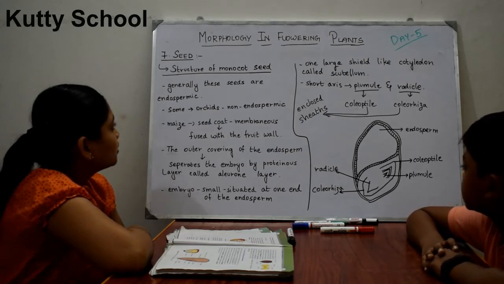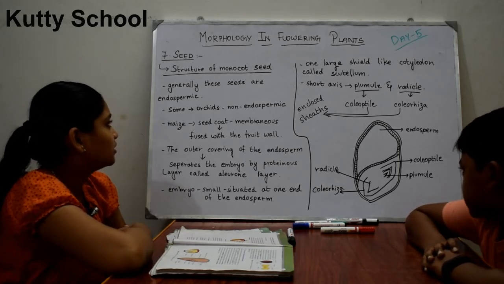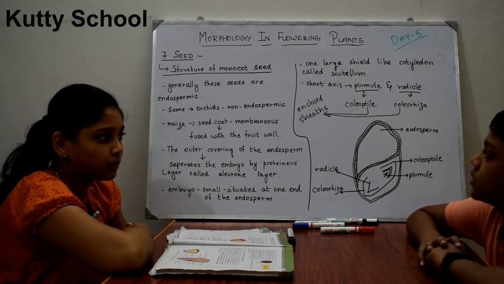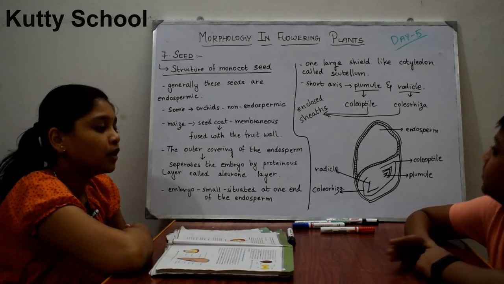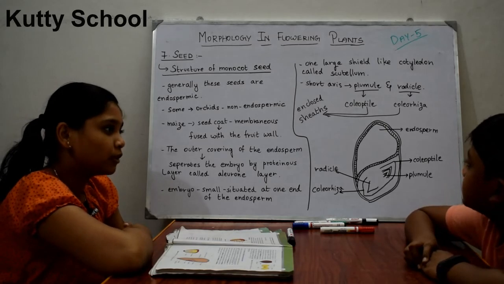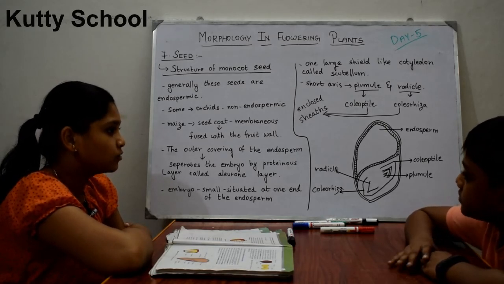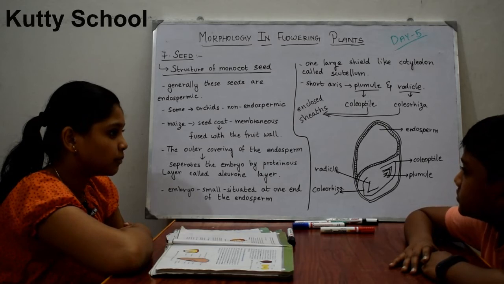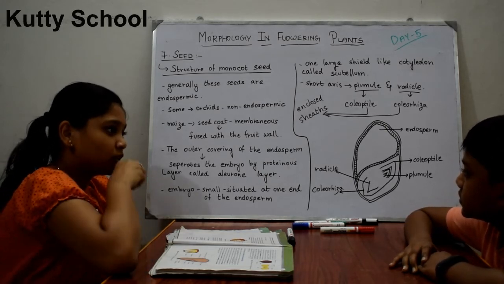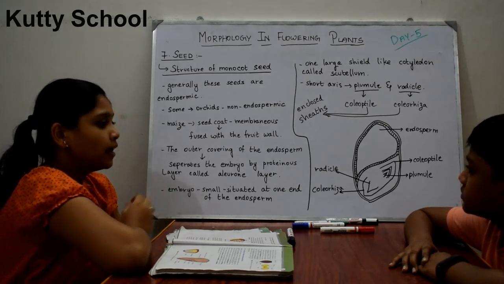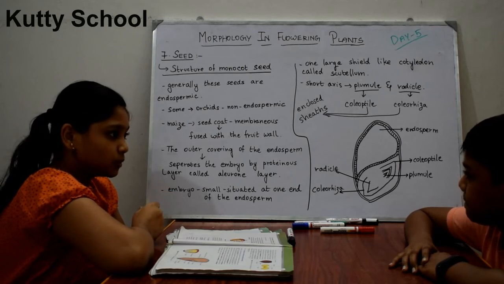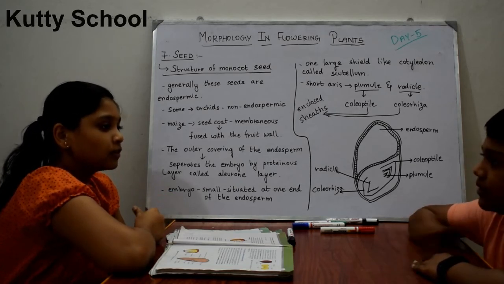Here these monocot seeds are generally endospermic. Most of the seeds are endospermic. There is no non-endosperm. We have discussed endosperm in our dicot seed itself: the dipolar nuclei fuses with the male gamete and forms endosperm. This endosperm nourishes the zygote and gives whatever nutrition the zygote needs. In some seeds the endosperm persists till maturity, while in others it gets used up and goes.